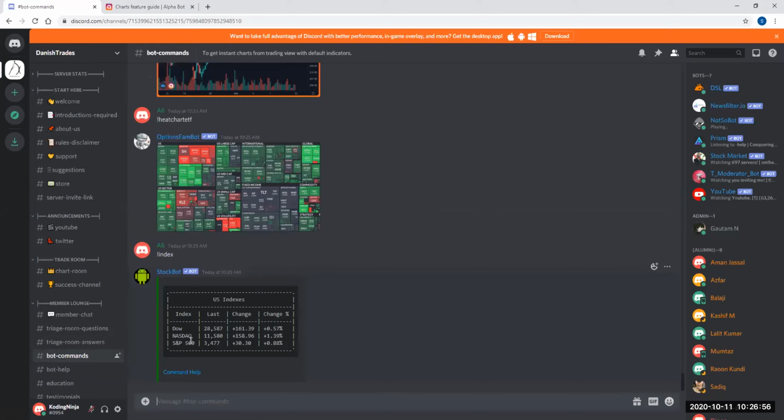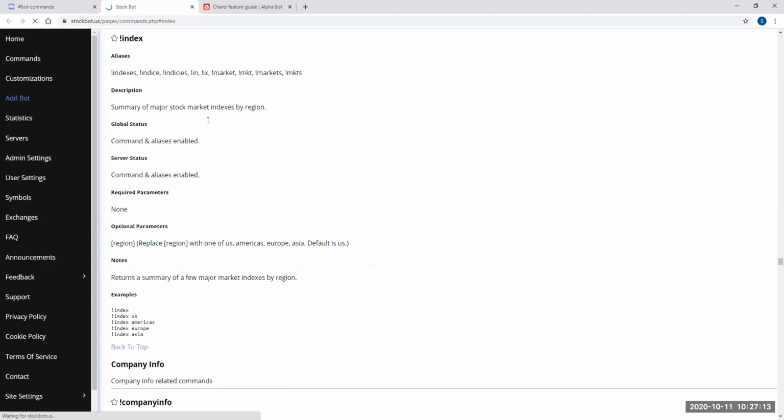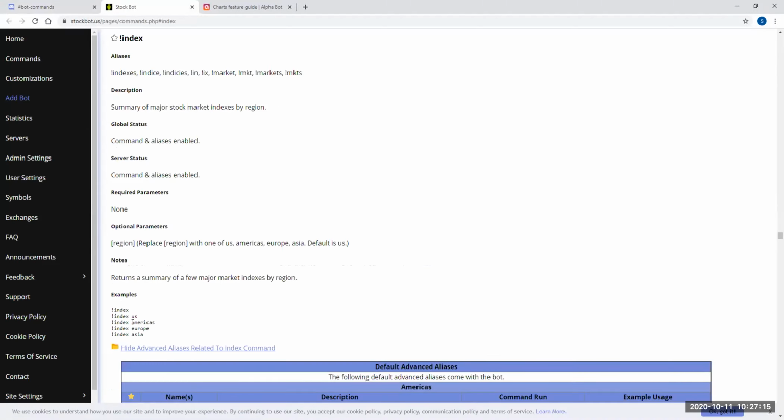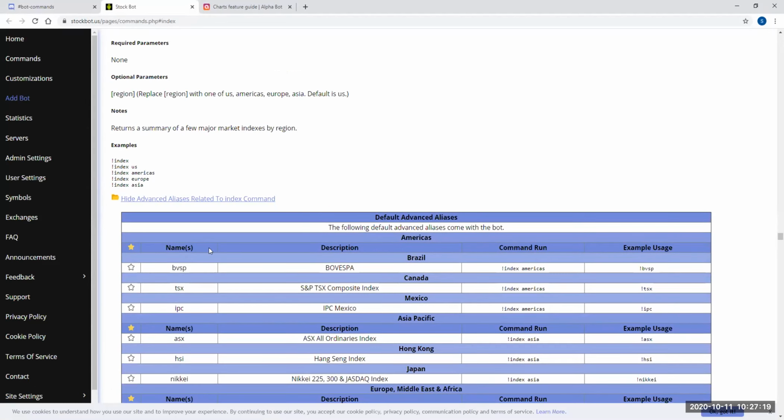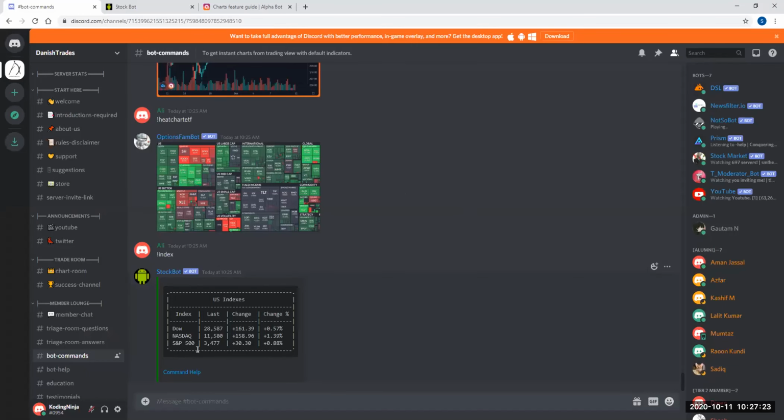Like you can just see the US indices, right? I just said index, and you can see three major indices right here. And every time it says command help, I'll show you command help here. Index US, index America, index Europe, index Asia. So it's already giving you all the commands right here.